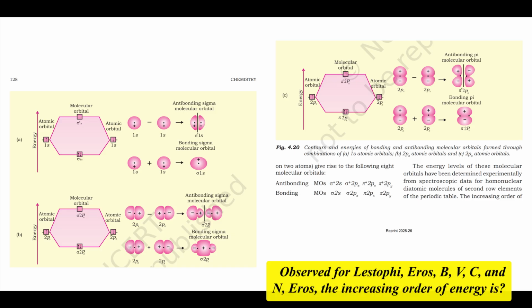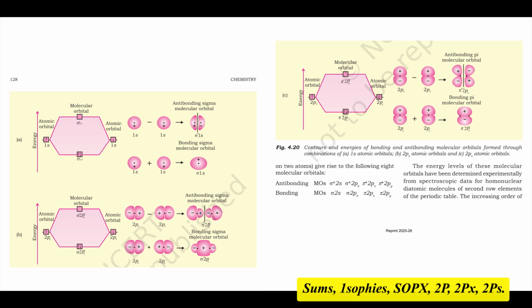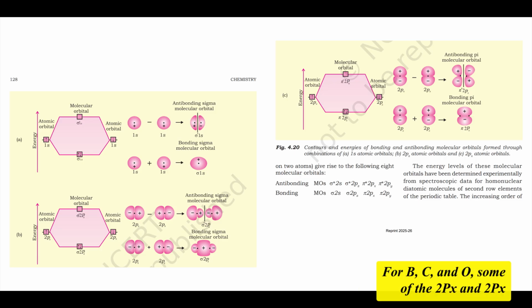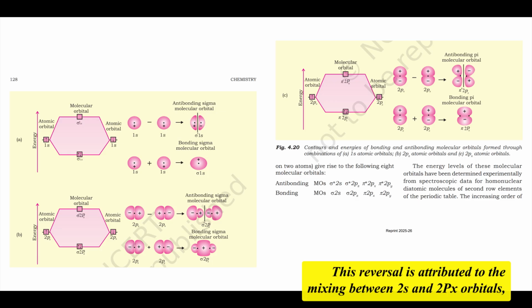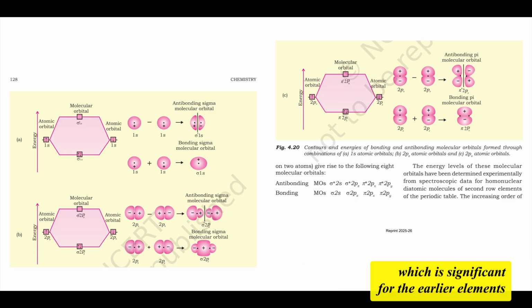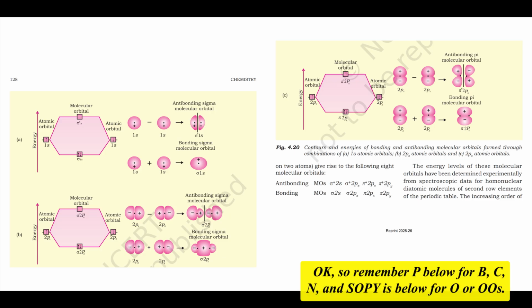Observed for Li2 through N2, that is B2, C2 and N2, the increasing order of energy is sigma 2s, sigma star 2s, pi 2px and pi 2py, sigma 2pz, pi star 2px and pi star 2py, sigma star 2pz. The key difference is right here. For B2, C2 and N2, the pi 2px and pi 2py MOs are lower in energy than the sigma 2pz MO. This reversal is attributed to the mixing between 2s and 2pz orbitals, which is significant for the earlier elements in the period, but less so for O and F. Okay, so remember pi below for B2, C2 and N2, and sigma below for O2 and F2.